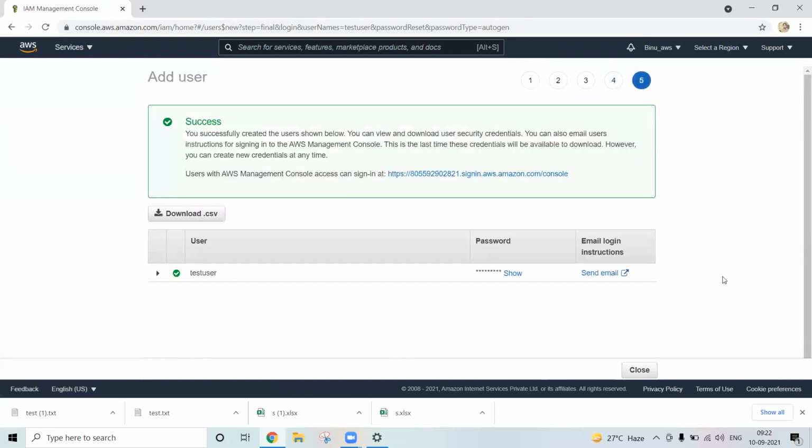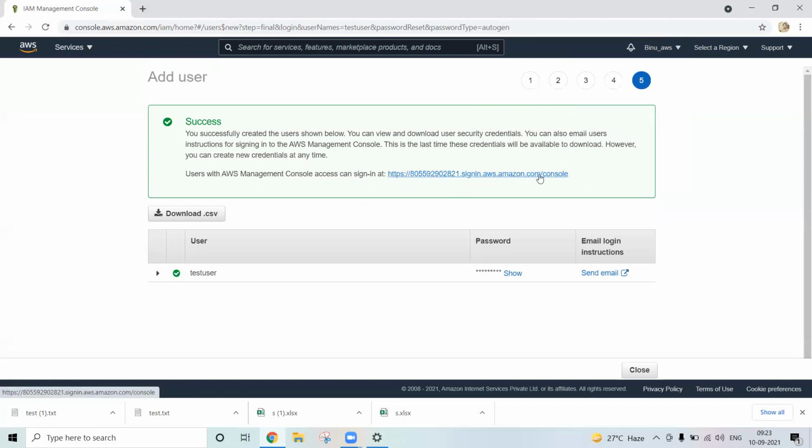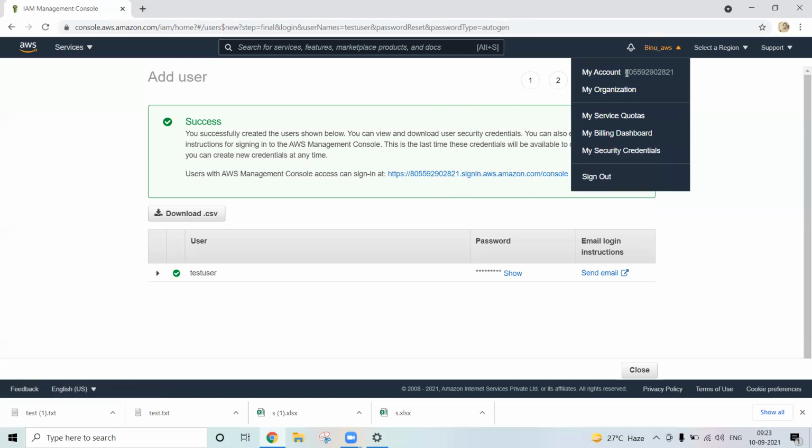So the user is getting created. User has been created successfully. For using the user with AWS Management Console access, you can sign in using this one. See here, this is your ID. So this ID dot signin dot aws dot amazon dot console means when the user logs in using this URL, then directly it will hit your account ID, right?